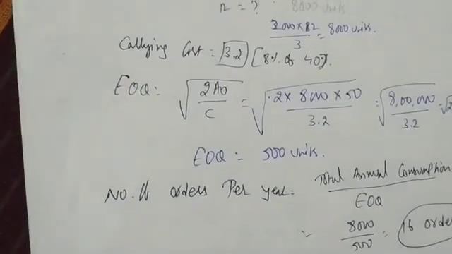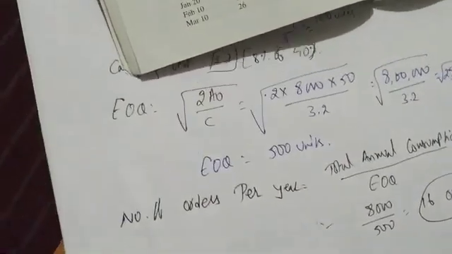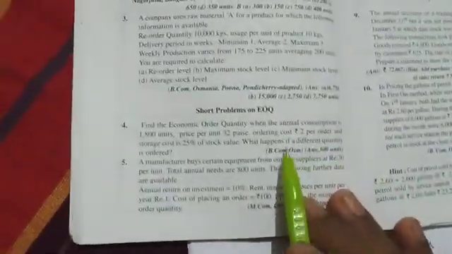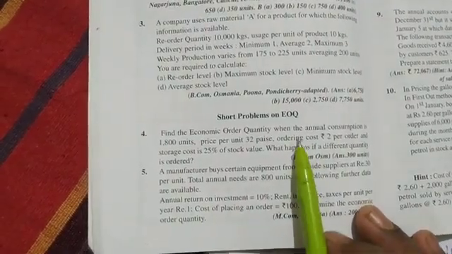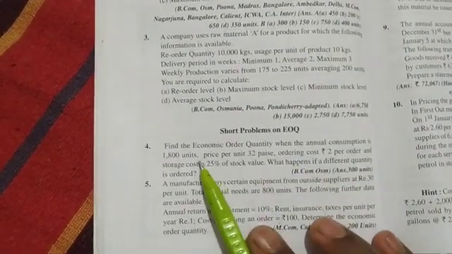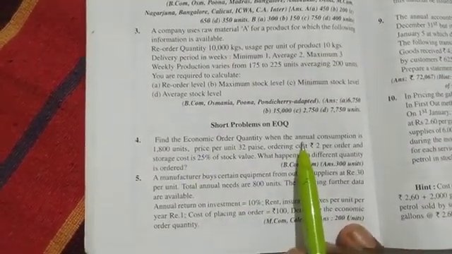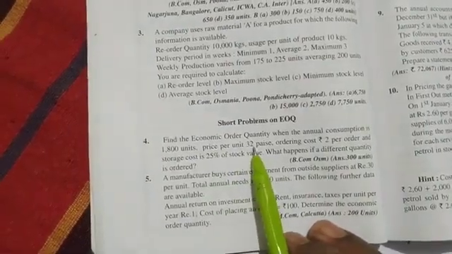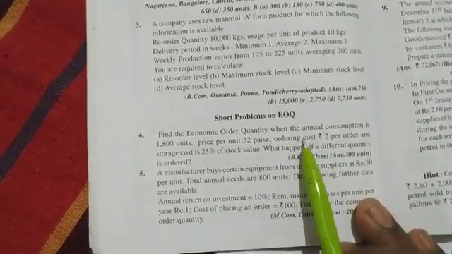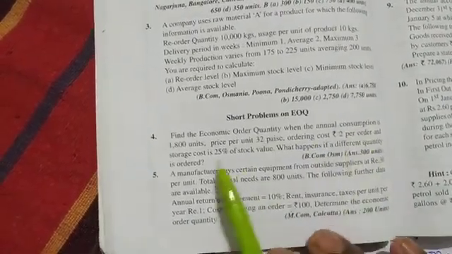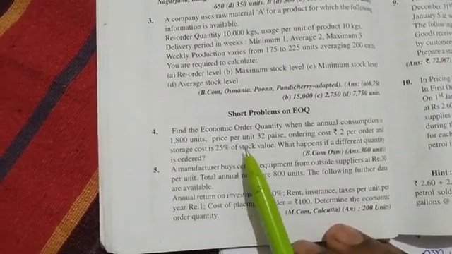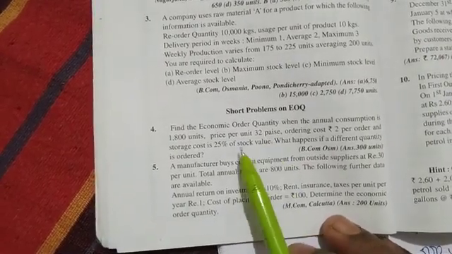So let us come to the textbook. I solved 3 problems. In the textbook we have 2 problems here, the 4th and 5th one. I want you to solve the 4th and 5th problems. Let me read once. Find the economic order quantity when the annual consumption is 1800 units. He says annual consumption, so you can directly use it. Price per unit is 32 paisa, which means 0.32. This is the price. Ordering cost is 2 per order. And storage cost is 25% of stock value. Storing cost means carrying cost. So you have to multiply 0.32 by 25%.